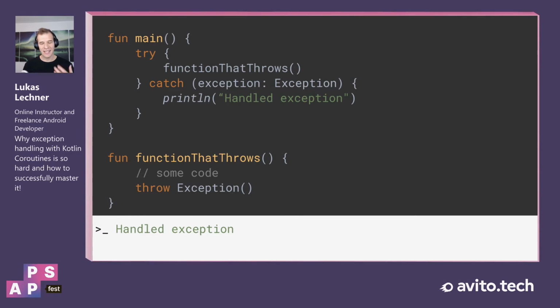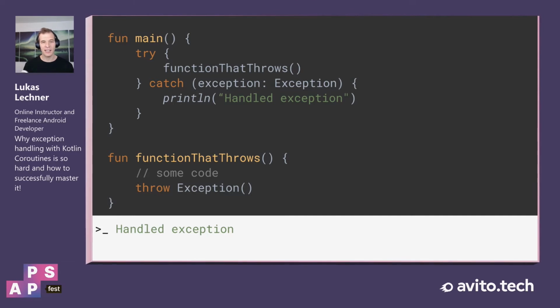So exception handling in general code is pretty straightforward. At some point, an exception is thrown, and then the exception is thrown up the call stack until it's handled at some point with a try-catch construct. But if it's never handled, then the app will basically crash.